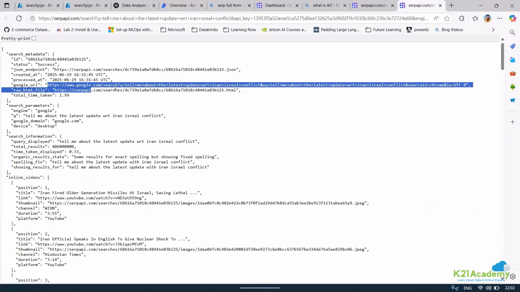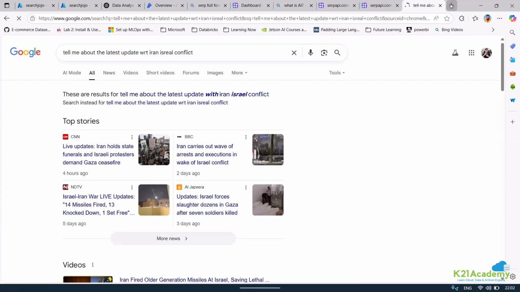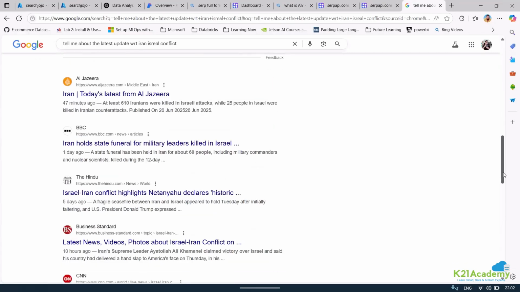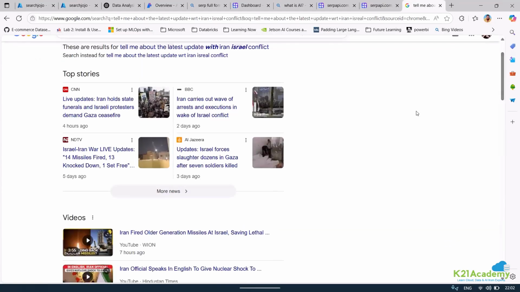This is the Google URL. If I open this URL, you will see that it is actually a working URL, and it is taking the result from this page. Based on the top URLs on this page, it is going to give you the result.